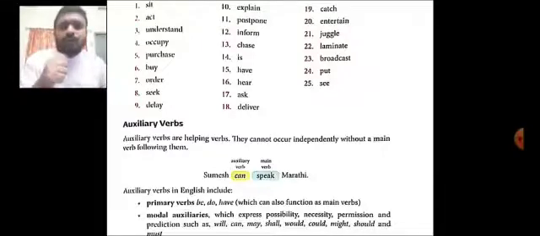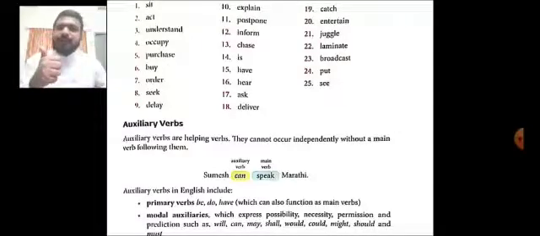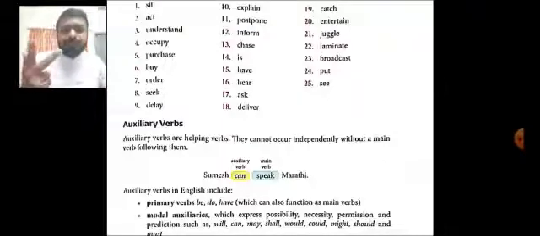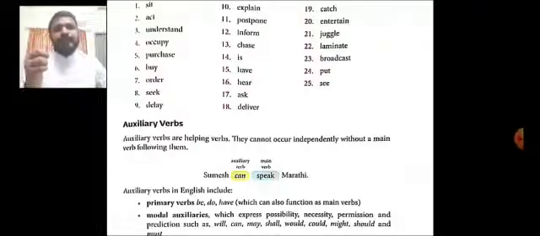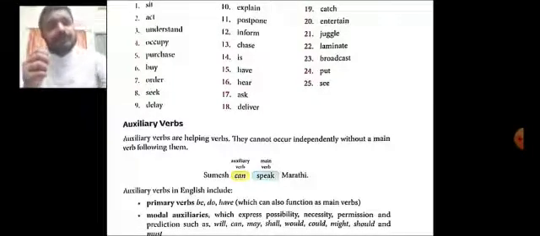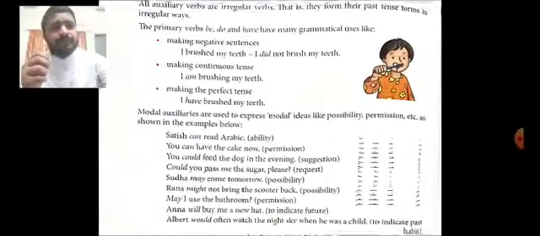Now, two kinds of auxiliary verbs. First one is primary verbs, that is the forms of be, forms of do, plus the forms of have, that means is, are, am, was, were, will, would, all those. Then do, does, did, then have, had, has. Then modal auxiliaries, which express possibility, necessity, permission, and prediction, such as will, can, may, shall, would, could, might, should, and must.